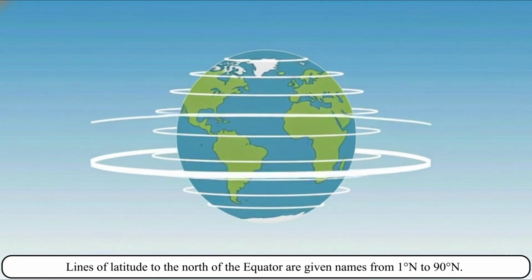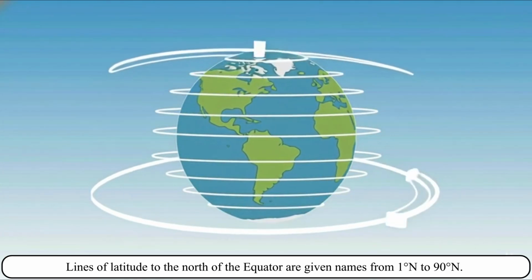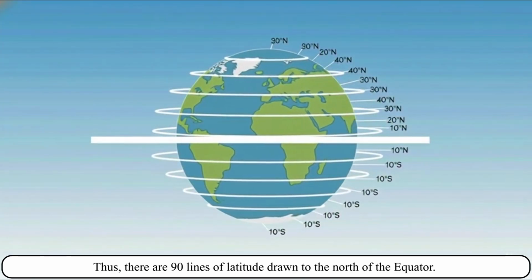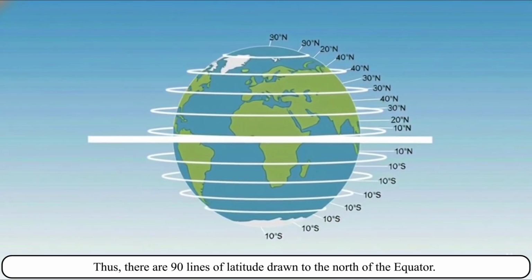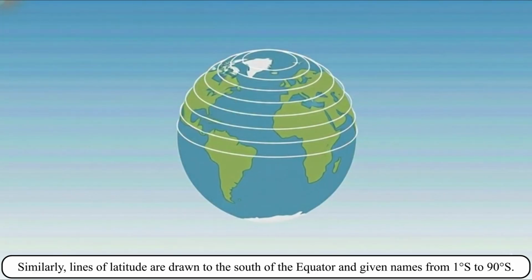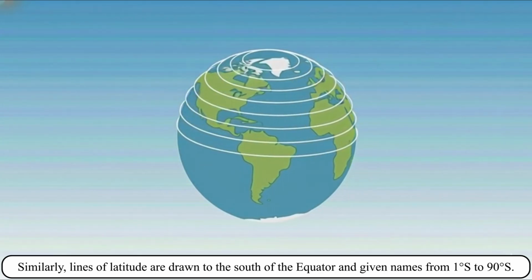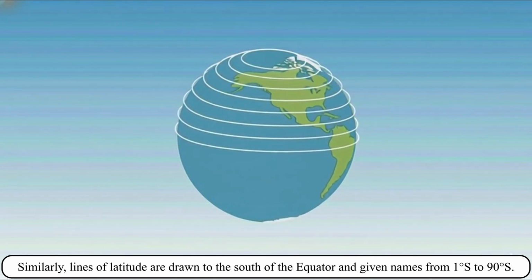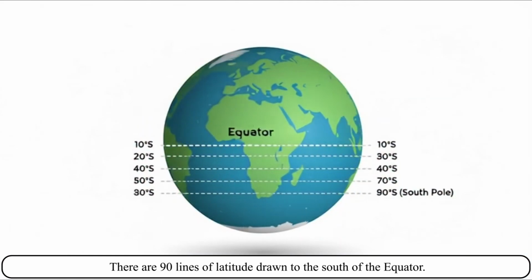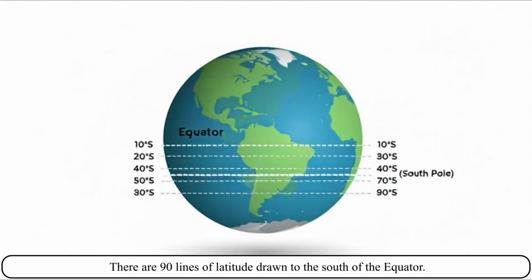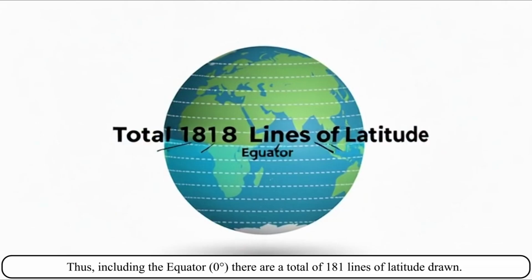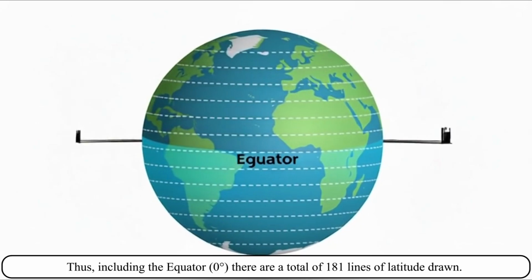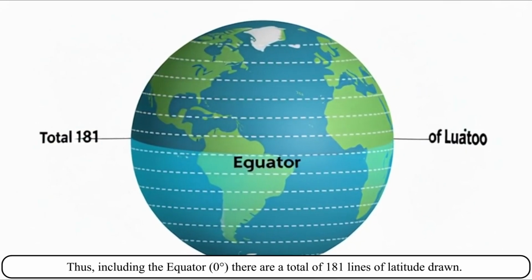Lines of latitude to the north of the equator are given names from 1 degree N to 90 degree N. Thus, there are 90 lines of latitude drawn to the north of the equator. Similarly, lines of latitude are drawn to the south of the equator and given names from 1 degree S to 90 degree S. There are 90 lines of latitude drawn to the south of the equator. Thus, including the equator, 0, there are a total of 181 lines of latitude drawn.